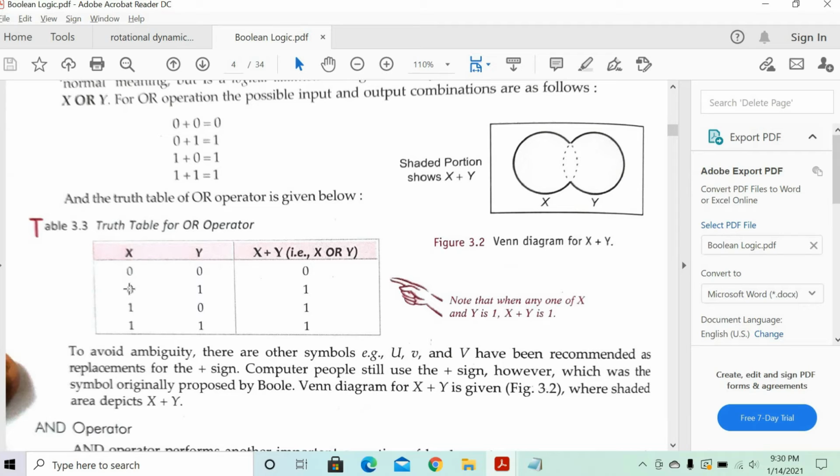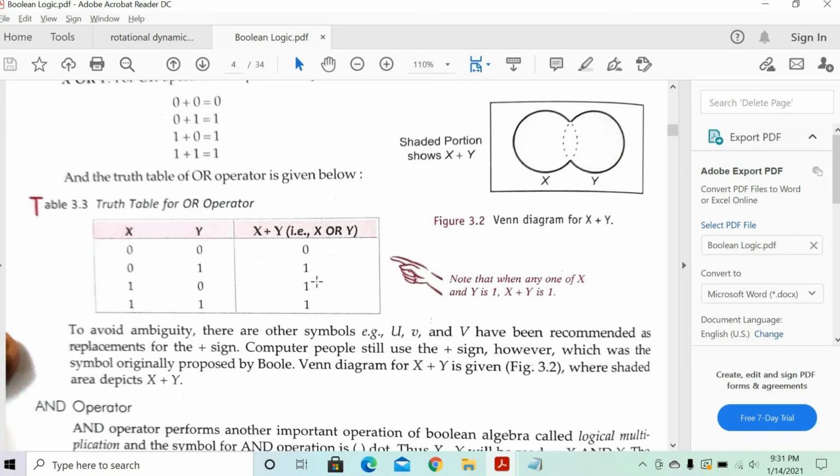Next case, where tea is not available, coffee is available. I can have any of these, it's fine, I can have coffee. So the answer is true. Third row: tea is available, coffee is not there, anything is fine, then I can have my drink. Fourth row: if tea is available and coffee is available, there's a very good chance to have any of it. So the answer is true. I can have a drink. Correct? So the OR case is only false when both the inputs are false.